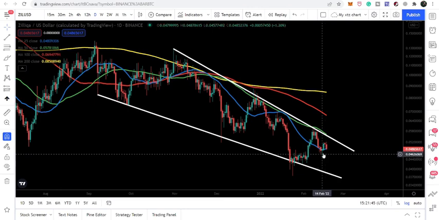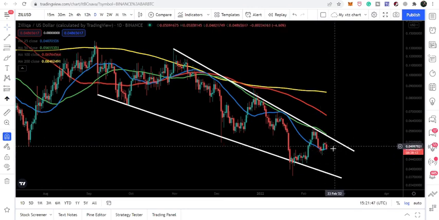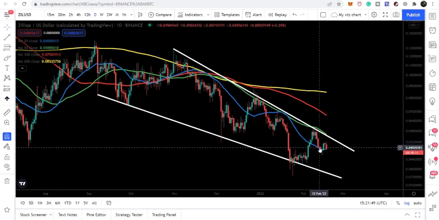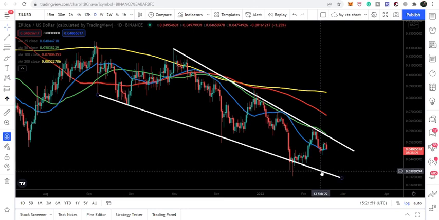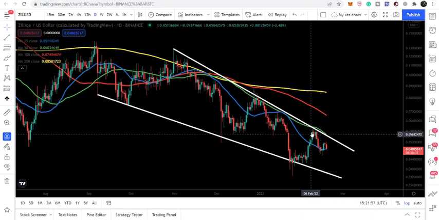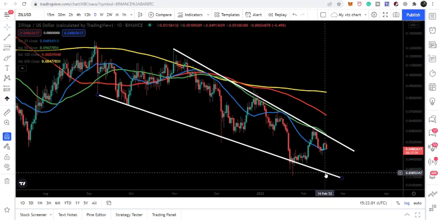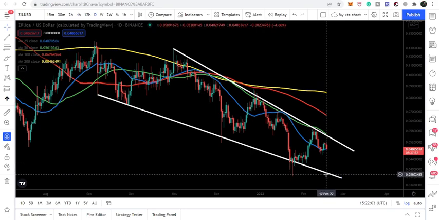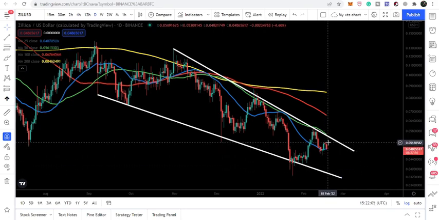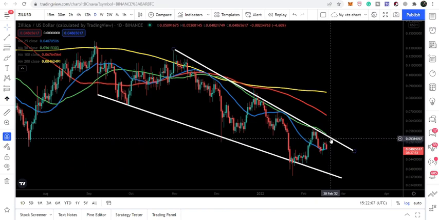And this is the reason: the daily 25 simple moving average is holding the price line and not letting it move further down to touch the support of this falling wedge pattern after this recent rejection. For example, if the price line tests the support, that will be approximately here at 4 cents. And now if the price line breaks out the resistance, then you can see that we have the resistance exactly here, approximately at 5.4 cents.